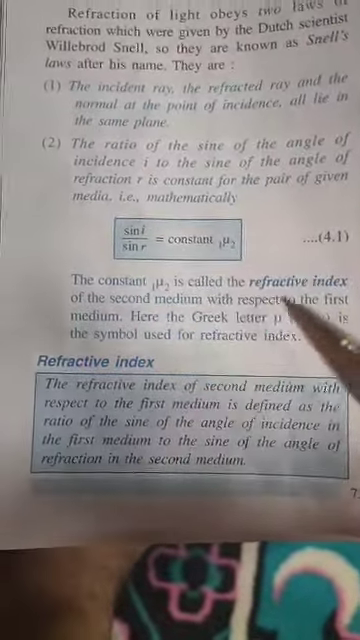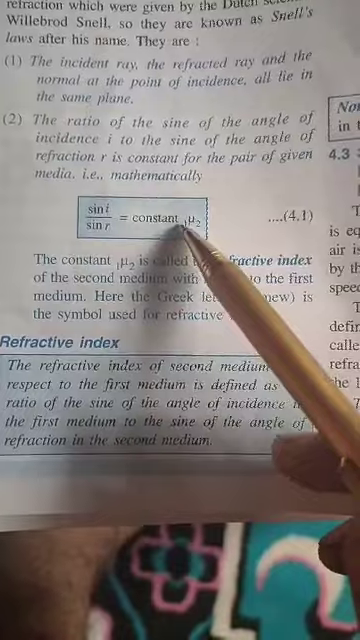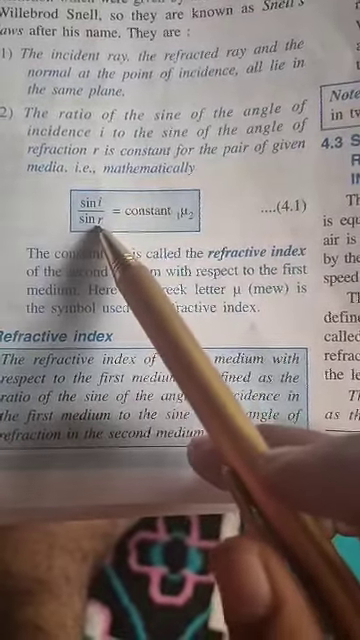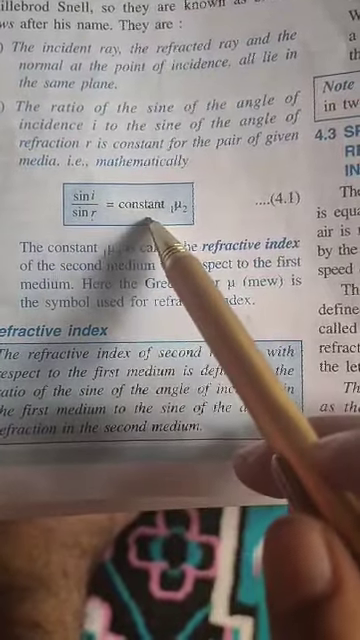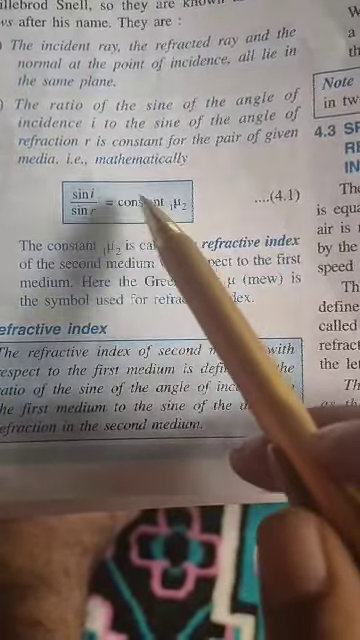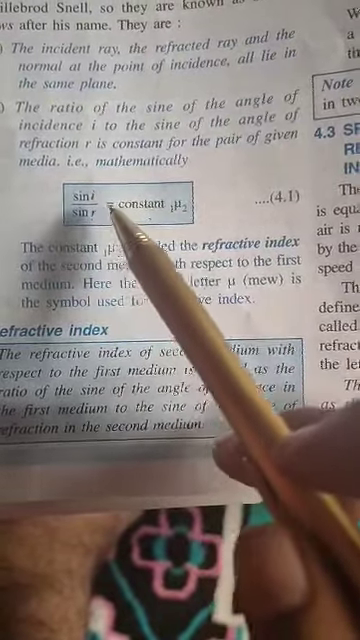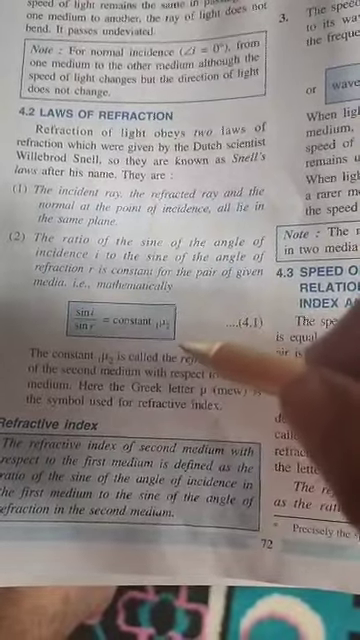So as I told you, refractive index is a constant, and it is defined as the ratio of sine of angle of incidence to the sine of angle of refraction. Both are angles, so this constant is a ratio of sines of angles. Therefore, it does not have any unit. It is unitless. And one more thing, this has a physical significance that I will tell you later.